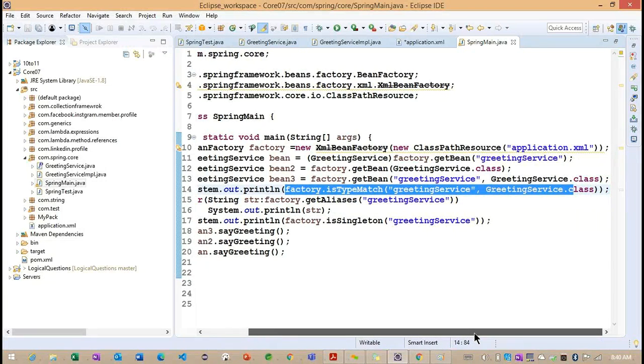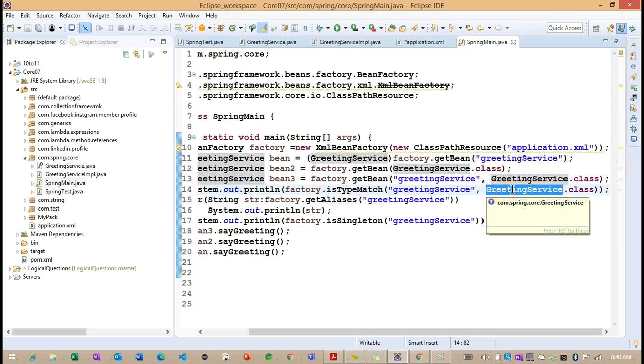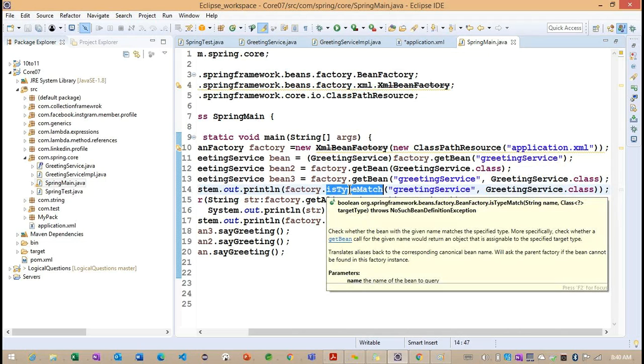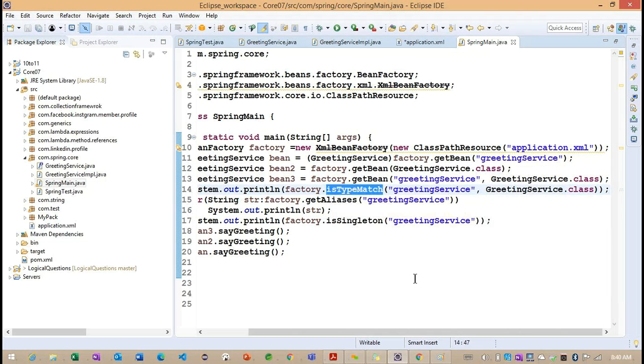We can call this particular isTypeMatch method. By calling it, it will tell us whether we are getting the same type of object or not based on this particular ID. Right? So this is all about each type.